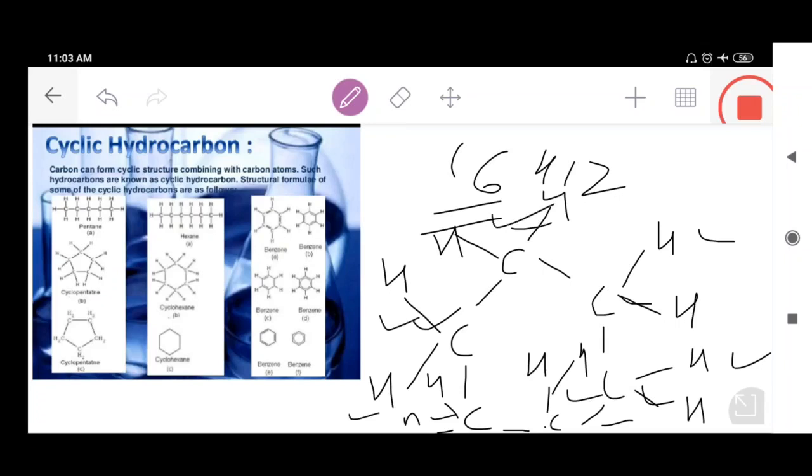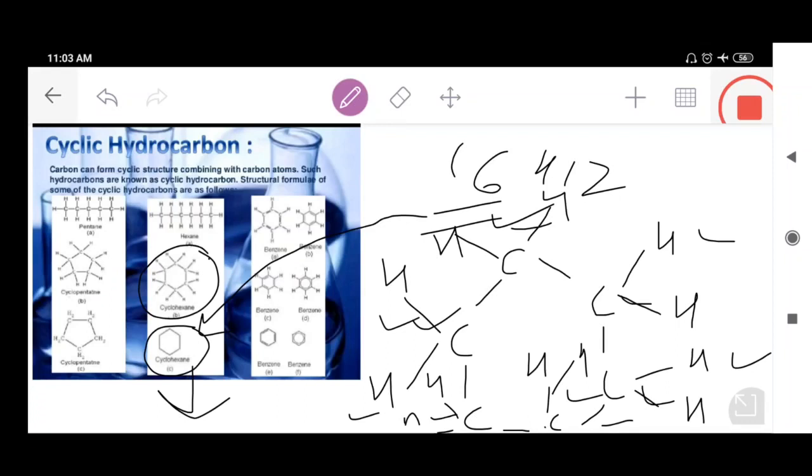So a molecule of cyclohexane contains 6 carbon atoms arranged in a hexagonal ring. Students, look at this hexagonal ring. There's another picture of cyclohexane here as well. I just made the same structure on this whiteboard. You can see the 6 carbon atoms are arranged in a hexagon. Hexa means 6 carbon atoms, with each carbon atom having 2 hydrogen atoms attached to it.